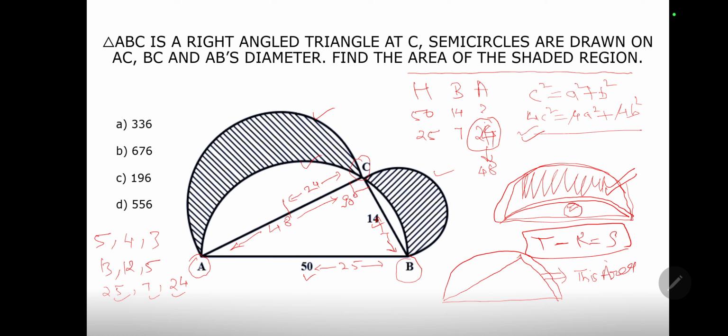So this total area minus the triangle area, I will get this area. Fine. This is what we're going to do. So I will calculate the semicircle area and subtract the area of the triangle. Okay, this is my approach.